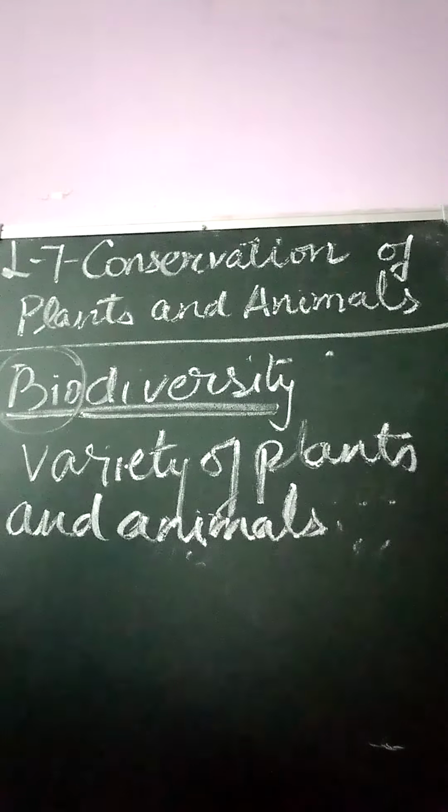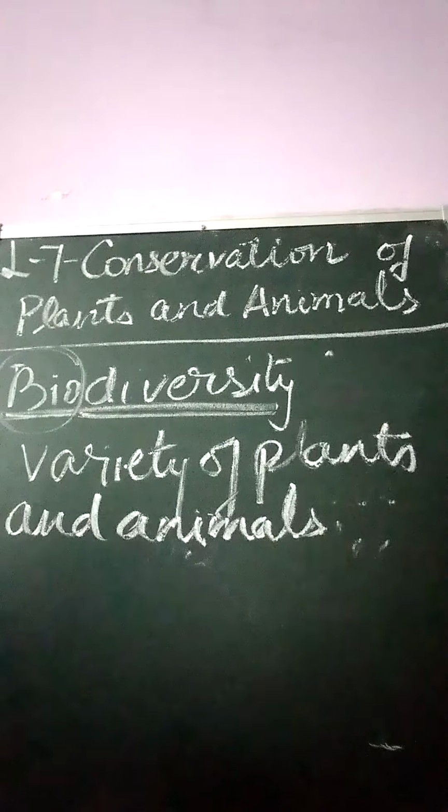Like if you are asked, what is the biodiversity of a garden or park? You can say that in a garden you can see butterflies, grasshoppers, plants, mud. These are the living things which are present in that particular area, including plants and animals. That is called the biodiversity.